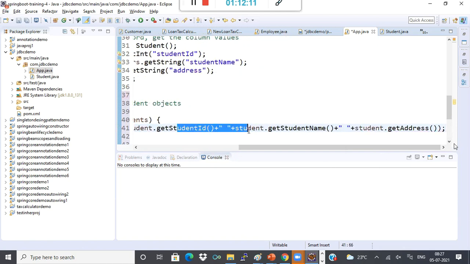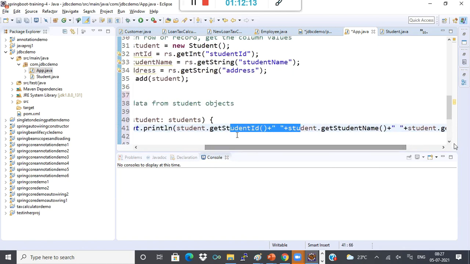I'm printing all the columns in one line, so the next line will be the next record.